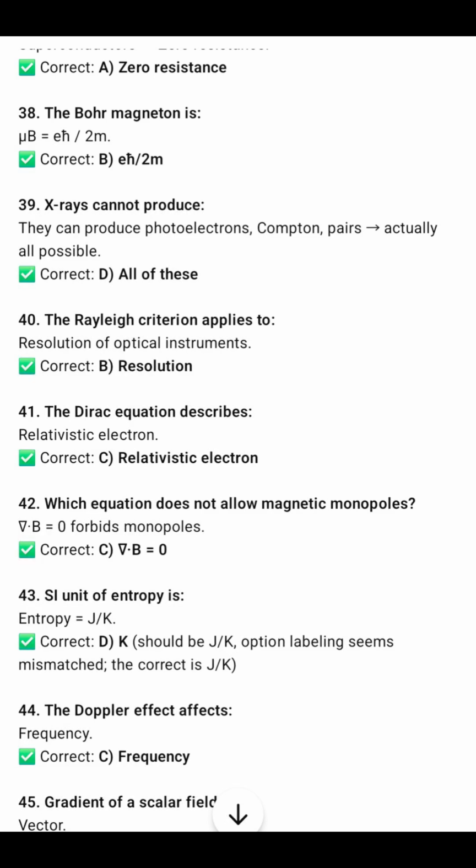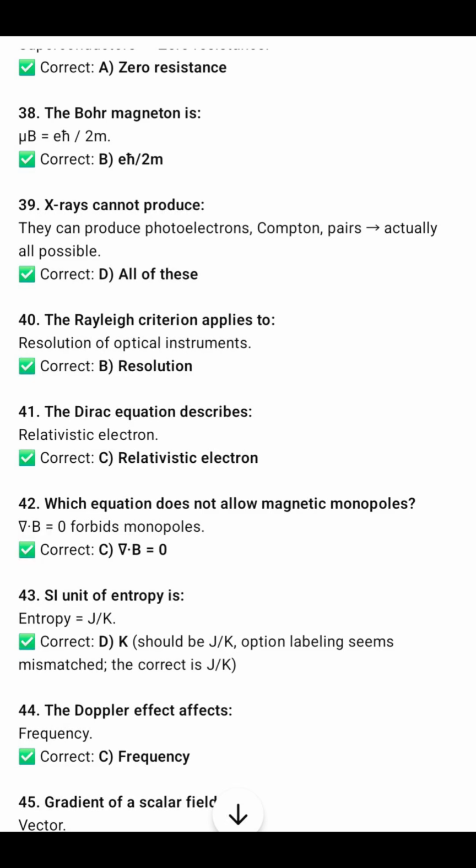Question 40: the Rayleigh criterion applies to resolution. Question 41: the Dirac equation describes a relativistic electron. Question 42: which equation does not allow a magnetic monopole? Del dot B equals 0, meaning monopoles do not exist. The SI unit of entropy is joule per Kelvin. The next one: the Doppler effect affects the frequency. Option C is right: the gradient of a scalar field is always a vector quantity.